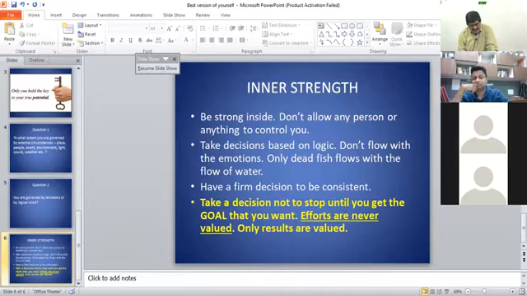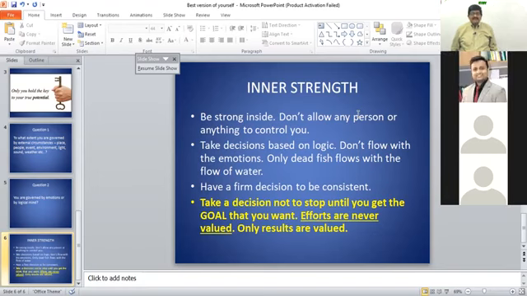Now, inner strength. So some keys, what to do. First is be strong inside. Don't allow any person or anything to control you. In the traffic, what happens? When you're on the road, people are driving irrationally, irresponsibly. What happens? You get irritated or not? Just think of it, whether you get irritated or not. Yes, sir. Almost everyone, right?